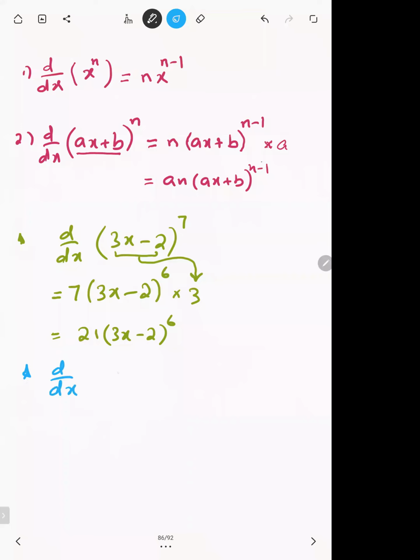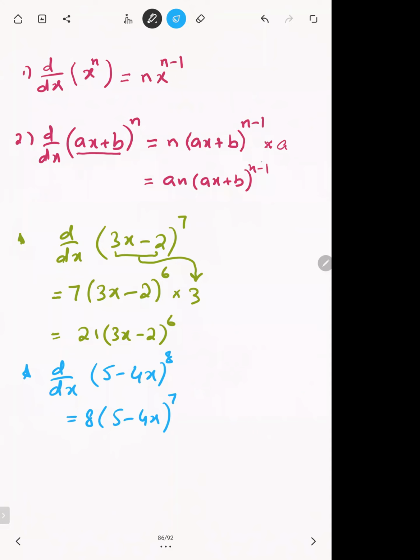If we have to differentiate 5 minus 4x whole power 8, 8 will become the coefficient. 5 minus 4x as it is, subtract 1 from the power, it will become 7. And what's the inner?